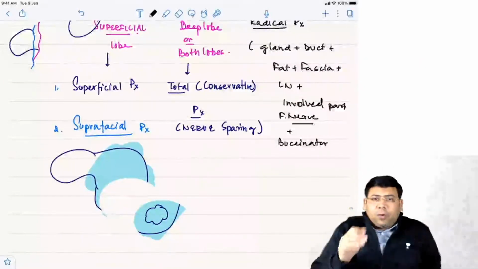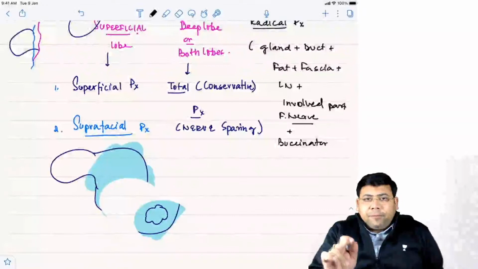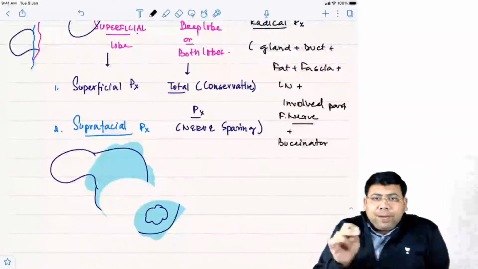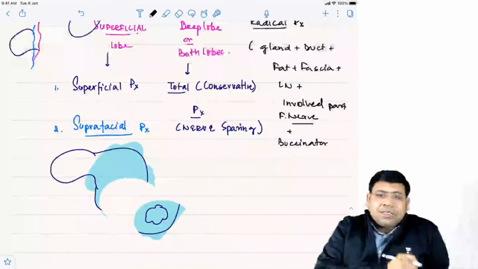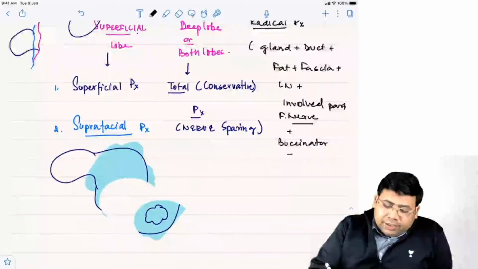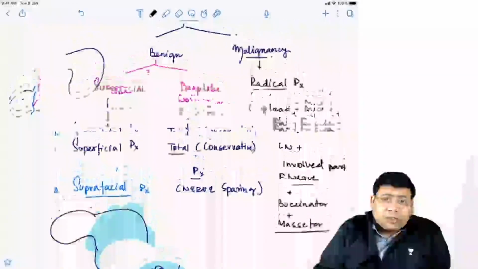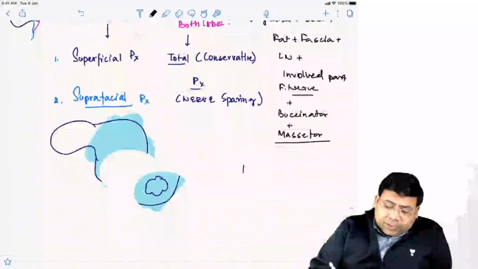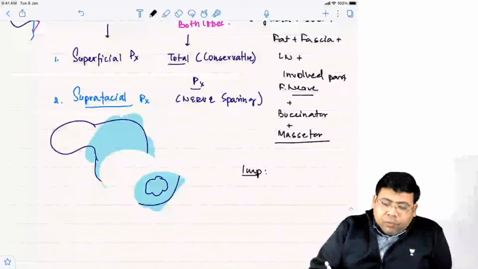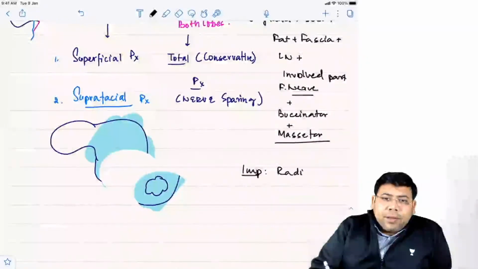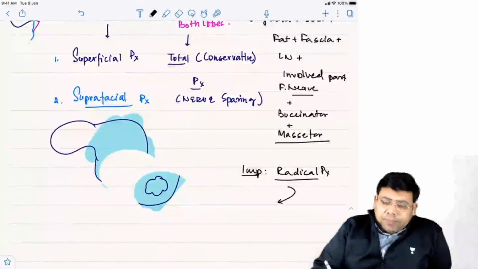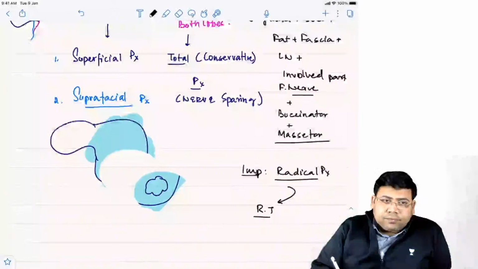Okay, so we have a parotidomasseteric fascia, and then the duct is going through the buccinator. So thus the buccinator is also removed. So buccinator plus masseter. Are you getting this? So buccinator and masseter. This is the concept of radical. The important thing is when you talk about the radical parotidectomy, all the patients of radical parotidectomy are sent for what? Radiotherapy. What about the chemotherapy?